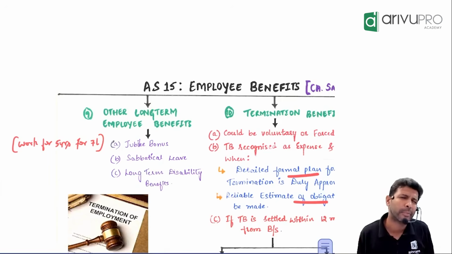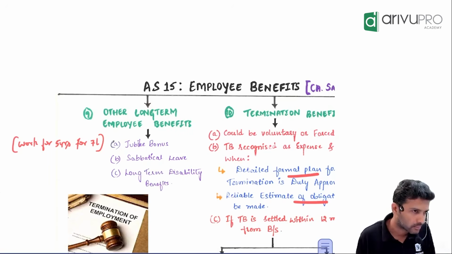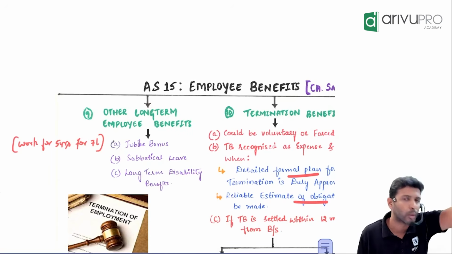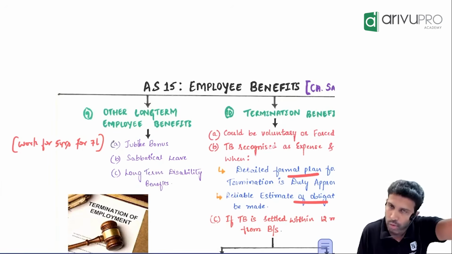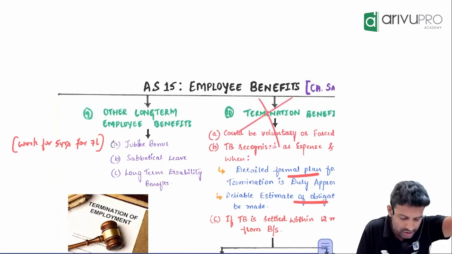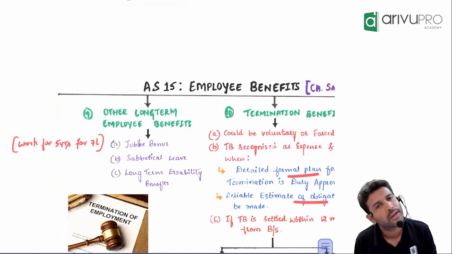Examples could be some jubilee bonus, like many companies will have this. Work in my company for 3 years, take 3 lakh. Work in my company for 10 years, take 10 lakh. Like this they will have. Now, is it short-term employee benefits? No. Is the employee retiring? No. So, is it post-employment benefits? No. Are you firing the employee? So, is it termination benefit? No. So, it comes under which category? Other long-term employee benefits. Congratulations.